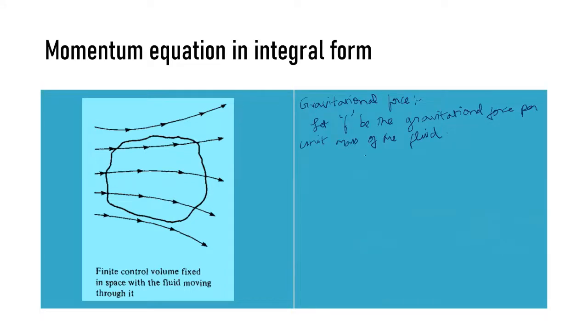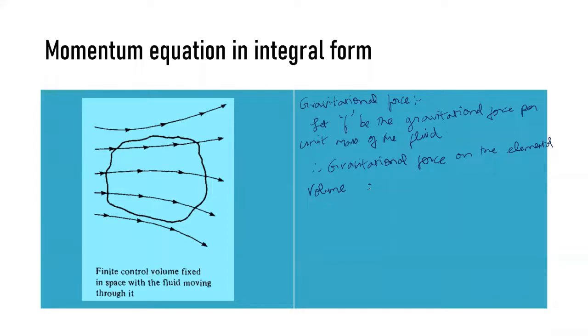So what will be the gravitational force acting on the unit element, that is, the gravitational force on the elemental volume? I am considering an elemental volume.